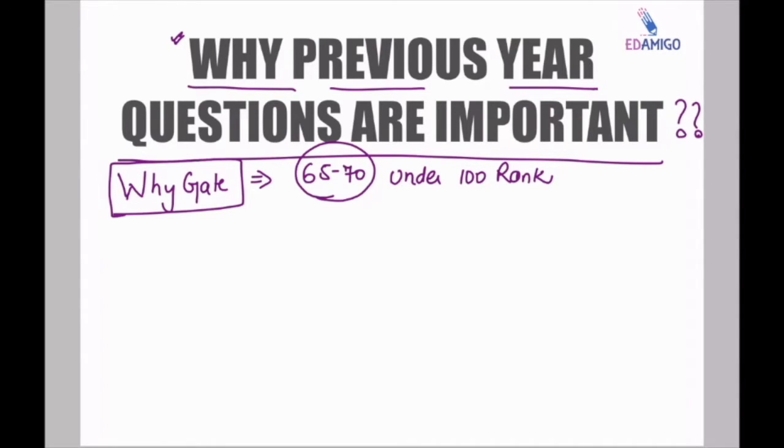But in electrical, since the paper is a little bit easier, you have to get 90 marks to get under 100 rank.